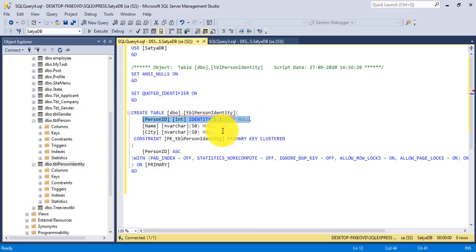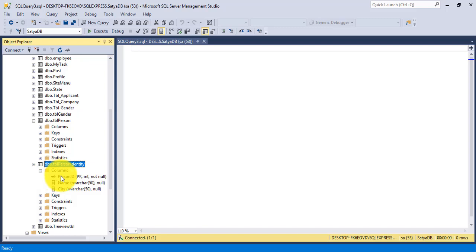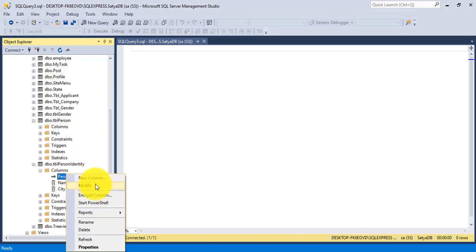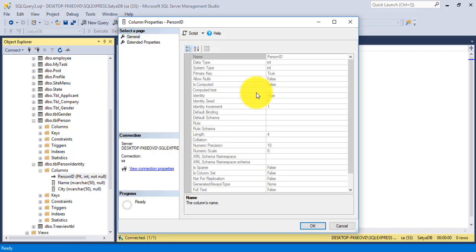Okay, now I'll show you another thing, that is, if you right click the person ID column here and go to the properties to check identity column specifications.